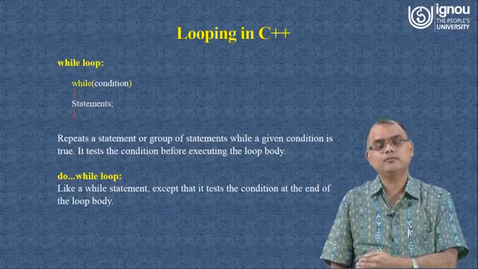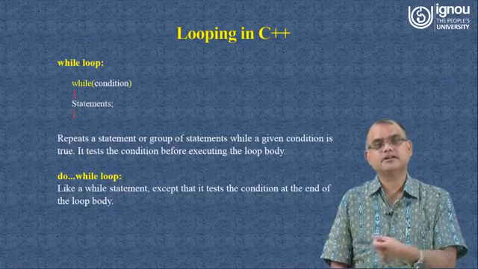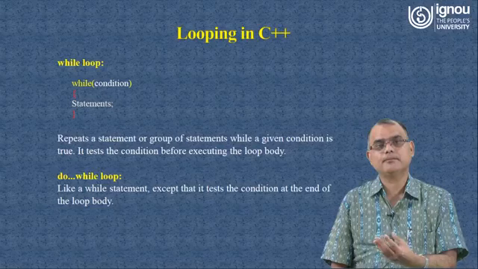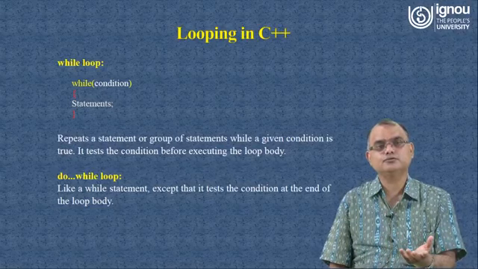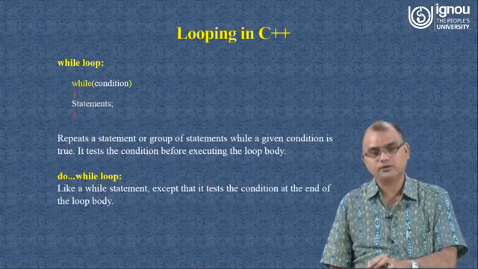But in do while loop you are entering the loop and then checking the condition, meaning it is guaranteed that do while loop will execute at least once whatever is written inside that particular block. So if your programming requirement is of that nature, then definitely you will choose that specific kind of looping statement as per your requirement.